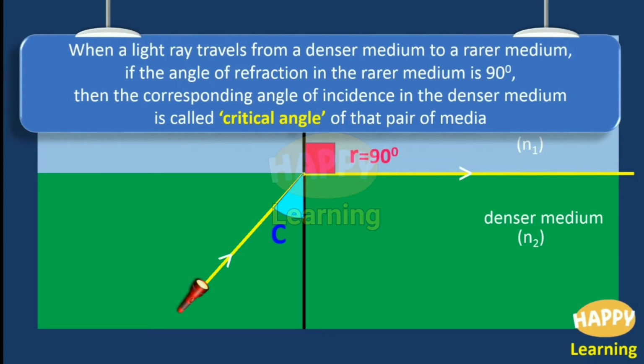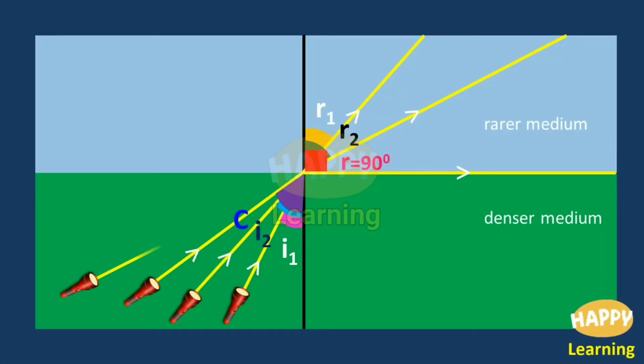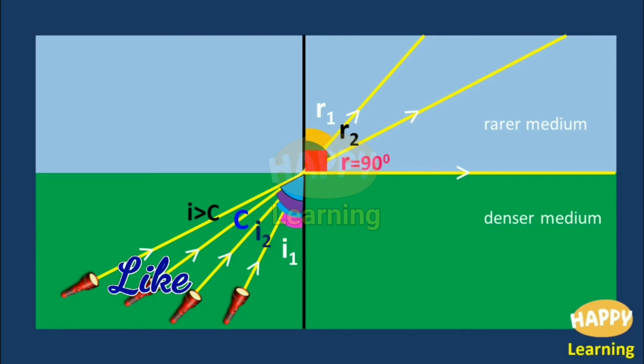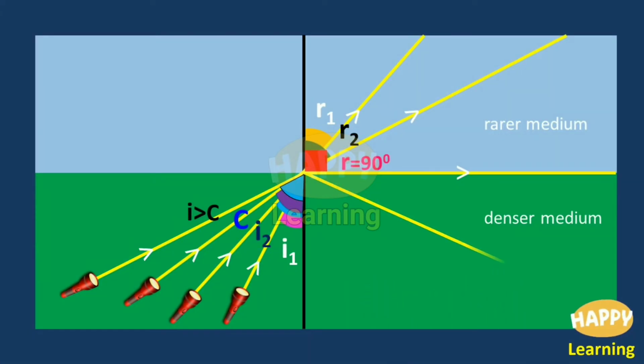Then, if the angle of incidence in the denser medium is further increased, made greater than C, then the ray reflects into the same denser medium.